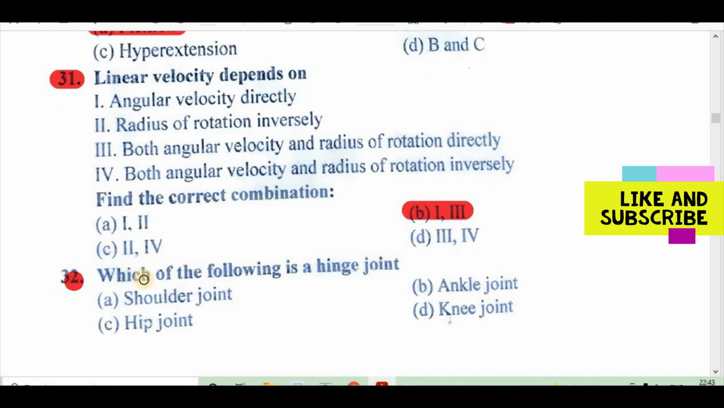Question 32. Which of the following is a hinge joint? A. Shoulder joint, B. Ankle joint, C. Hip joint, D. Knee joint. Right answer is D, knee joint.